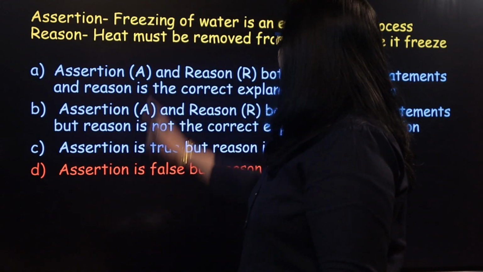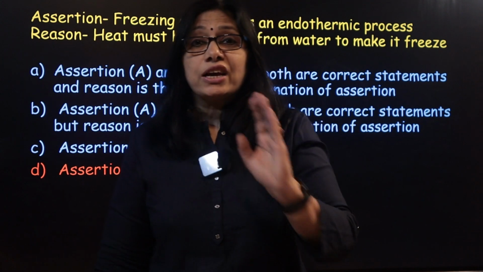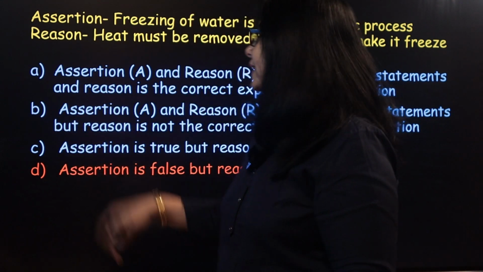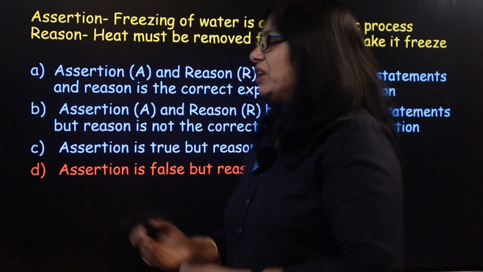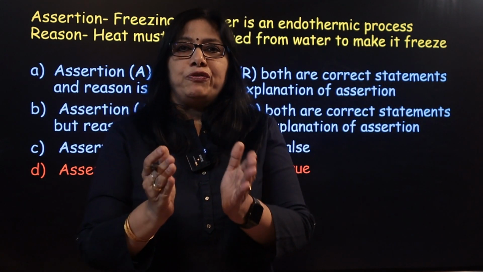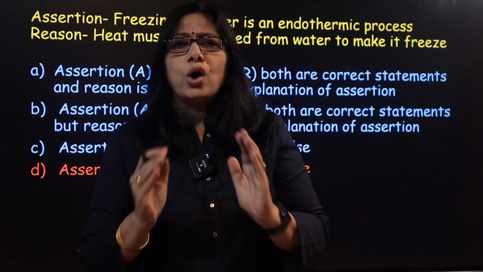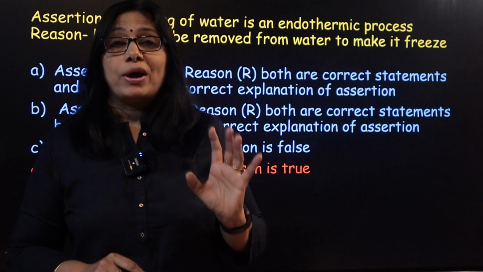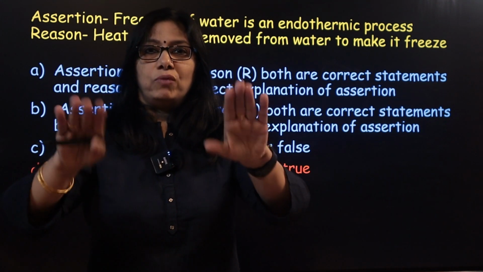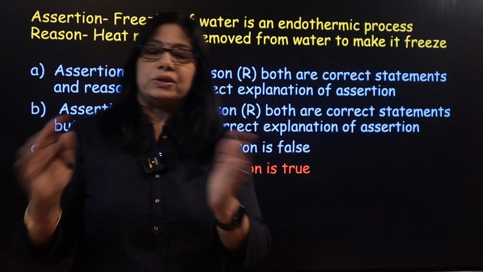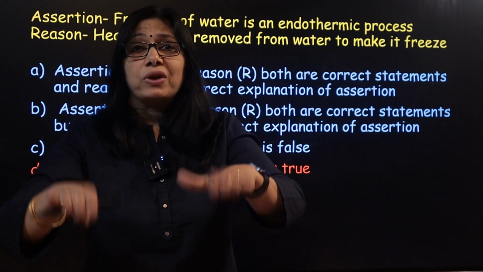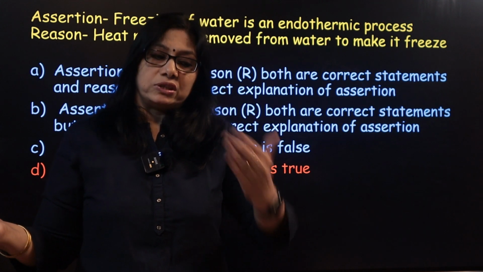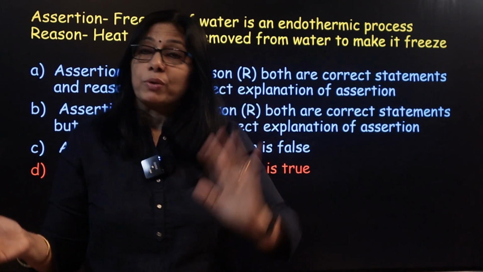Next one. Assertion. Freezing of water is an endothermic process. Reason, heat must be removed from water to make it freeze. If you have liquid water, how will you freeze it? By keeping it in the freezer, right? Why? To remove heat from water and make it freeze. Liquid changes into solid. So when you remove heat from water, it is actually loss of heat.